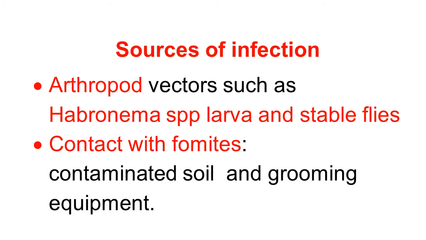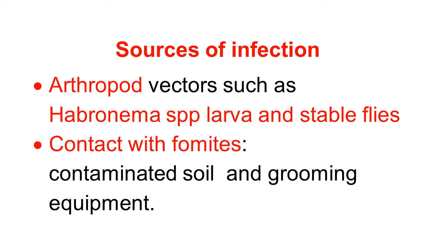Sources of infection of Corynebacterium pseudotuberculosis. The important spread occurs by arthropod vectors. They bite or transmit it mechanically, especially Habronema species larvae and stable flies.